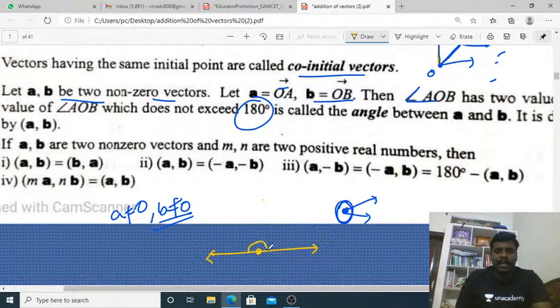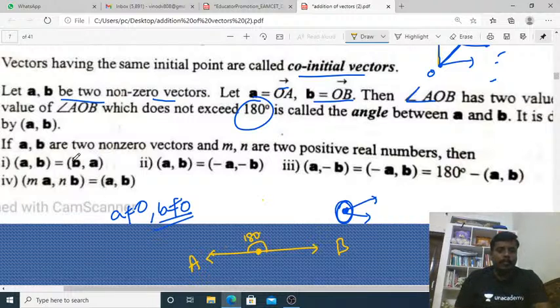The angle is nothing but here 180 degrees, it does not exceed that. Here this is A, this is B. These two vectors start from one point. This point is nothing but the co-initial point, and those two vectors are nothing but co-initial vectors.